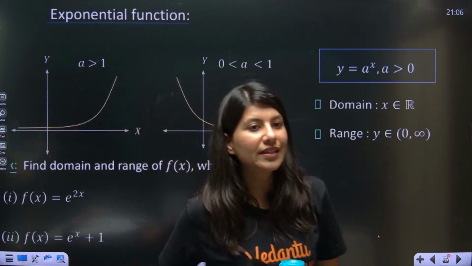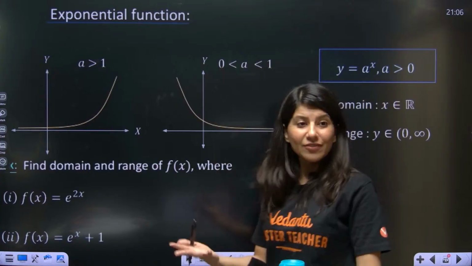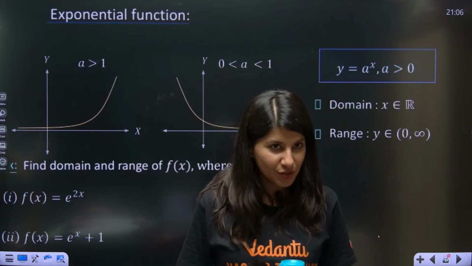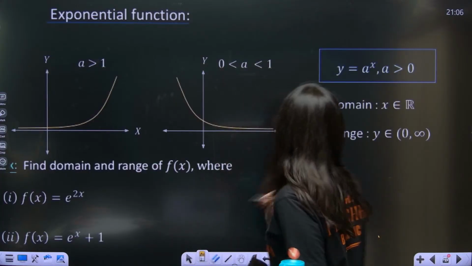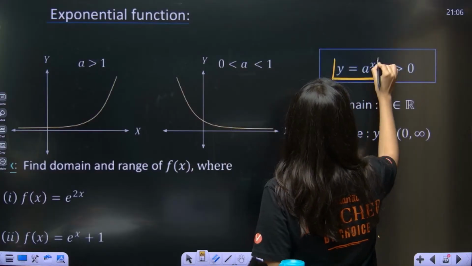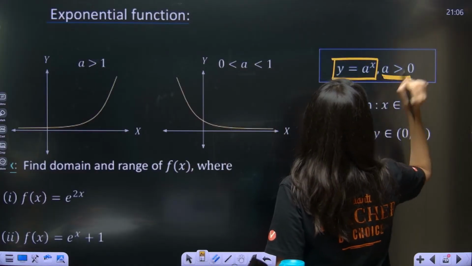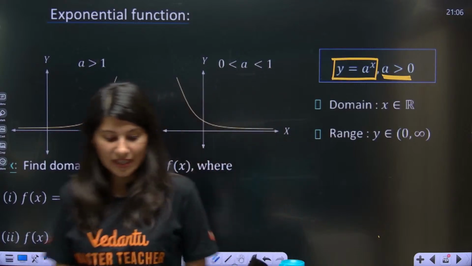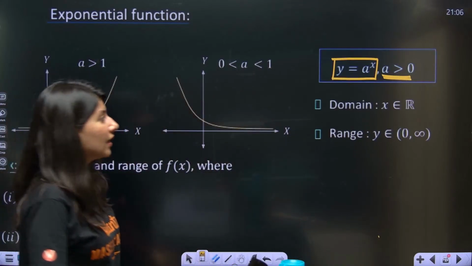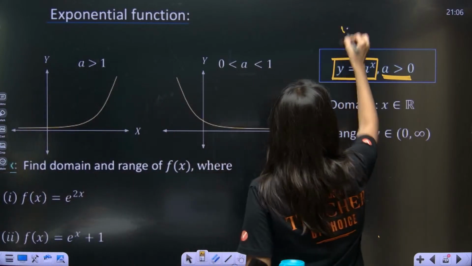Alright, now let's talk about another function, which is an exponential function. An exponential function is y equals a raised to the power x, where a is greater than 0. So this can be y equals 2 power x.